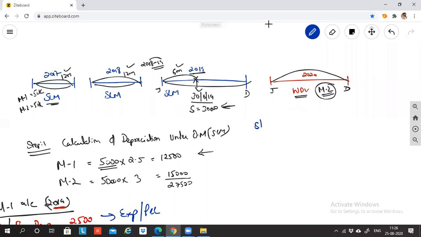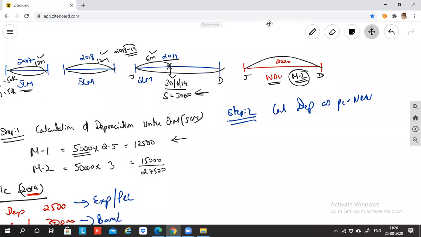Step 2, calculate depreciation as per new method. New method-ல calculate பண்ண என்ன depreciation வரும்னா, WDV method-ல பண்ணுங்க. Machine 1, machine 2.